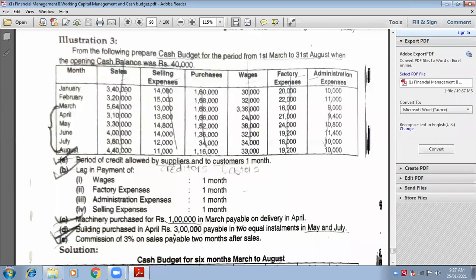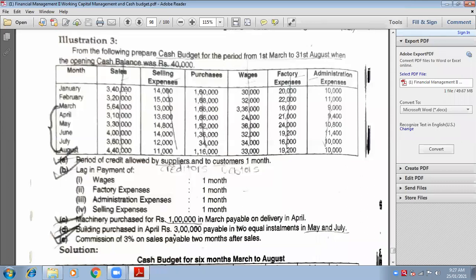Okay, so machinery purchase for rupees 1 lakh in the month of March. I ordered the machine in the month of March, but I am paying on the delivery in April. Means I got the machinery at my place, at my factory. Delivery means they transported the machinery to my factory in the month of April. So I'm going to pay them in the month of April only.